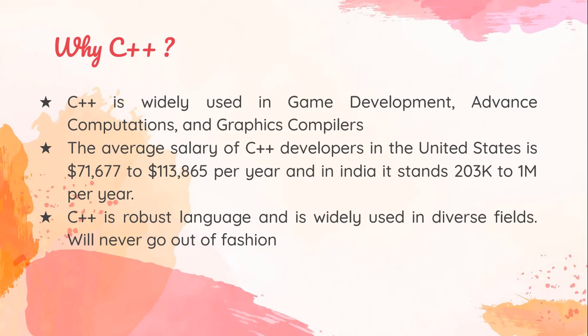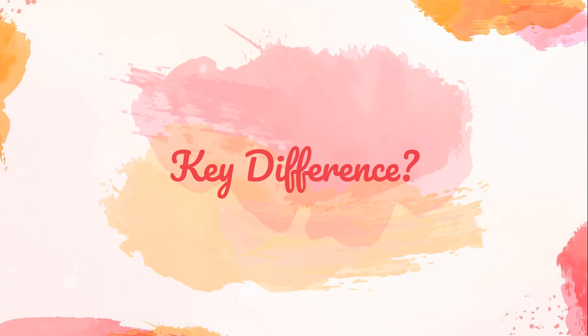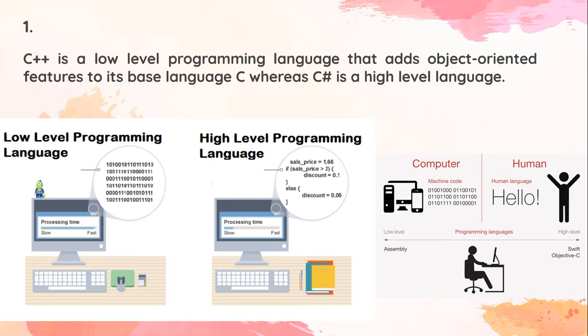Now the third is C++ is a robust language and is widely used in diverse fields, so it will never go out of fashion. Now let's see some key differences between C++ and C sharp. First, C++ is a low level programming language that adds object oriented features to its base language C, whereas C sharp is a high level language.